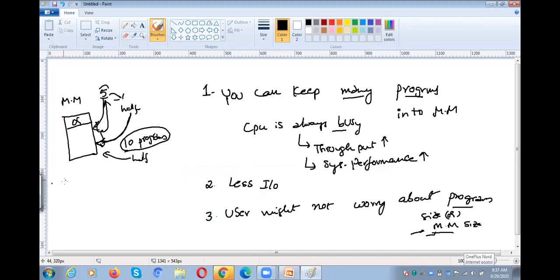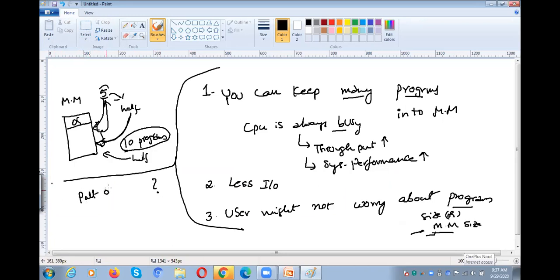So these are the benefits. All these are the benefits, right? And then, why? What is the reason for keeping only part of a program in main memory? Why is a part of a program kept in the main memory, and not the entire program?